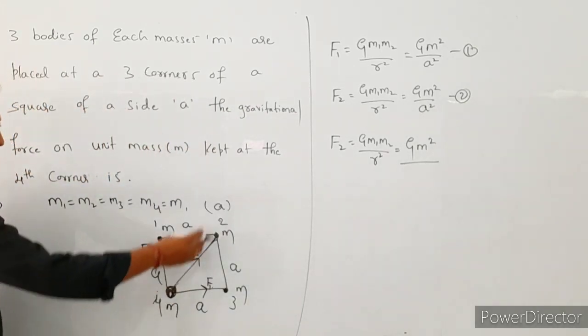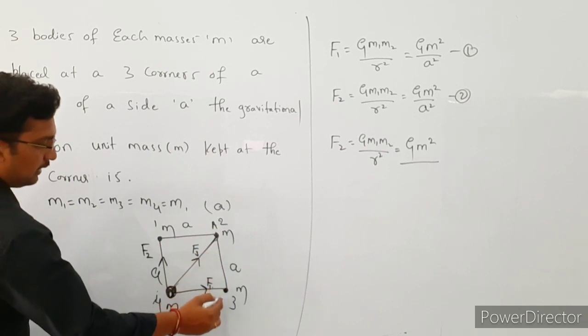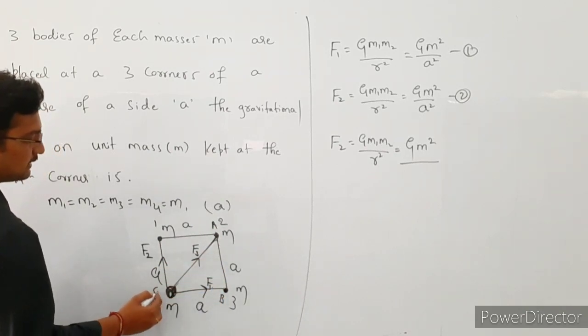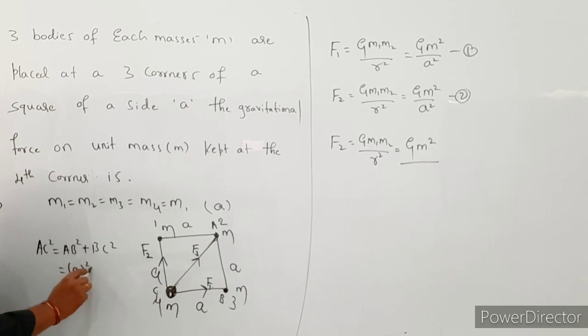See here, how to find the r value. Let us assume that this is point A, this is point B and this is point C. Then from this triangle, AC square is equal to AB square plus BC square, right? AB value is A, so it is A square plus A square, that is equal to 2A square.